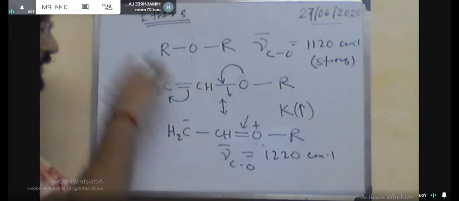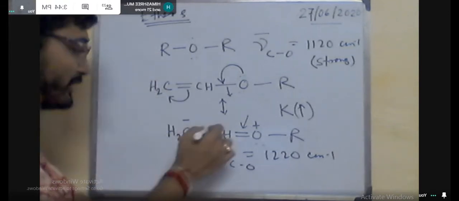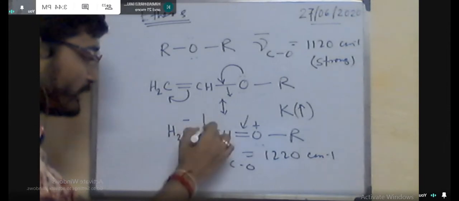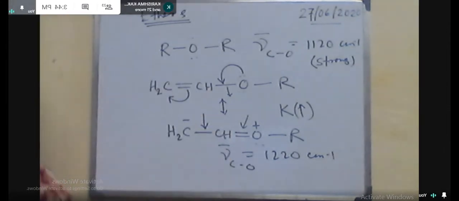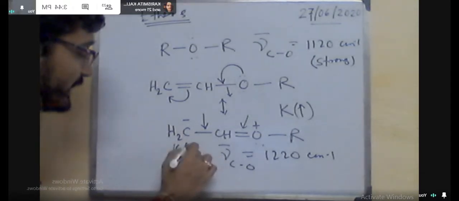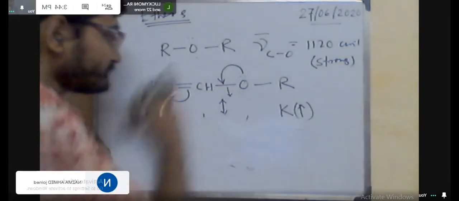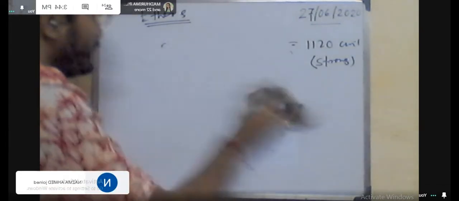Similarly, for the ring system like the cyclic ether, the epoxide, you know epoxide is the 3-membered cyclic ether. Okay. So, in this case, say if this is an unsymmetrical epoxide, we can show it this way. So, double bond R plus minus.